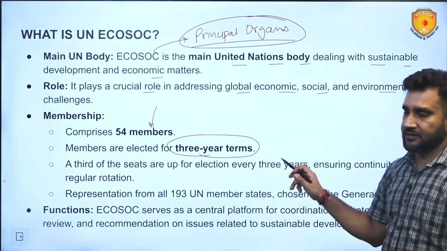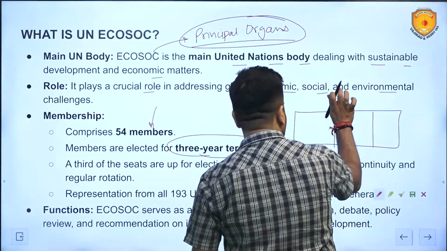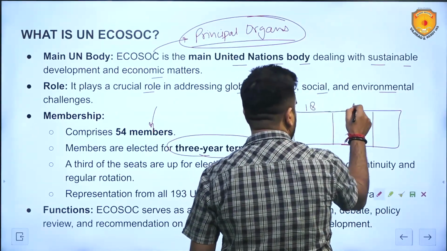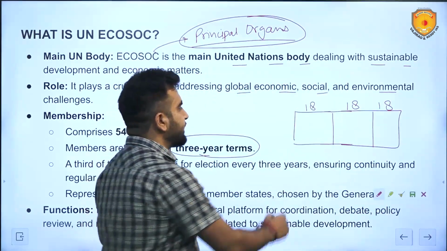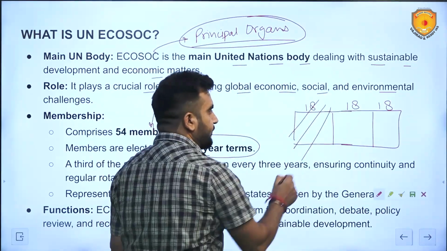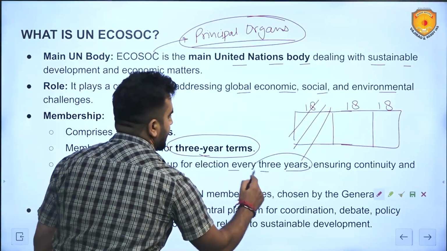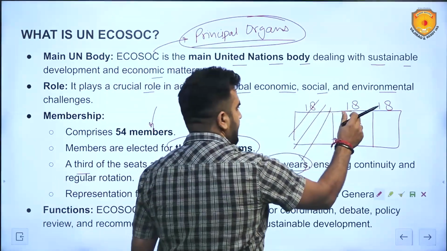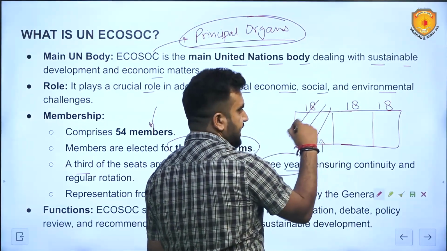A third of the seats means, let's suppose they are 54: 18, 18, 18. Like this we divided. 1/3 of the seats become vacant every year. Now, India will be entering this slot because this is getting vacant.